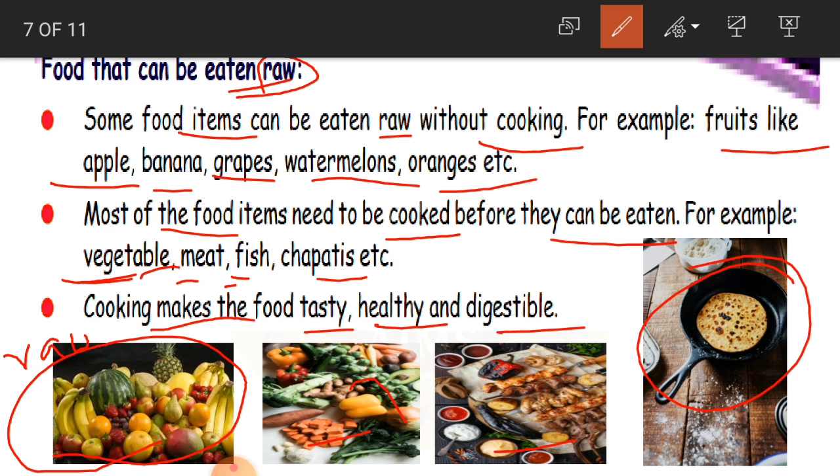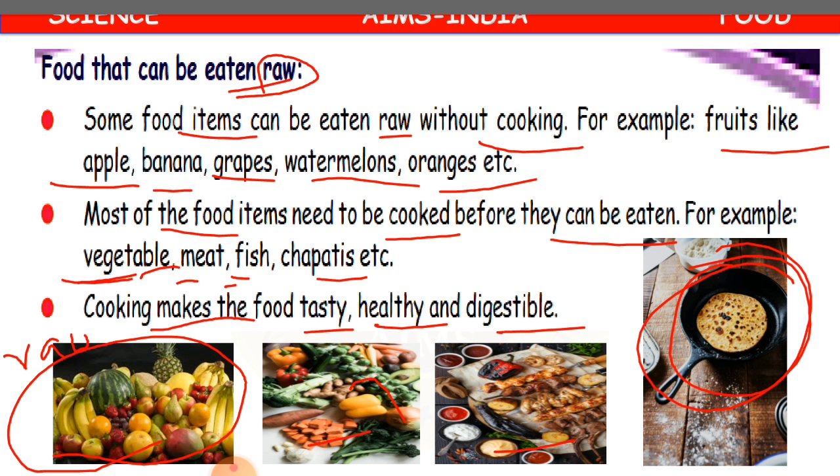For example, if you see roti here, this is wheat flour. Now, if you do not knead it well, and if you do not fry it well on the pan, then you can't get it digested in your stomach. So that is why you have to cook the food, so that it makes the food tasty and healthy and also digestible. Clear, children? Otherwise we will be getting some health issues.